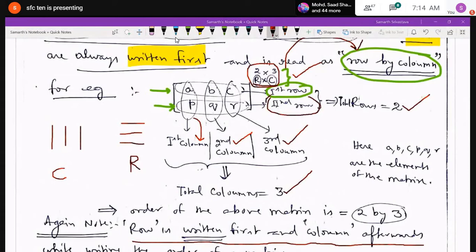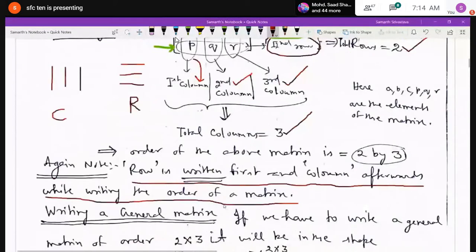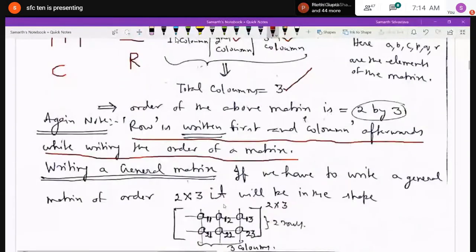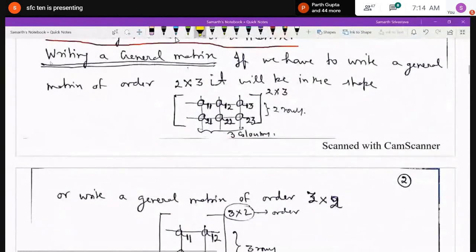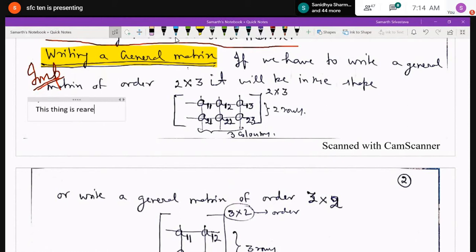Okay. Now, writing a general matrix. How can we write a general matrix? Boys, sometimes it is not explained in many books I have seen, but you should know. If you know how to write a general matrix, then there will be no difficulty in understanding the matrix. If you have understood how to write a general matrix, that means you have read near about 70-80% of our matrix.